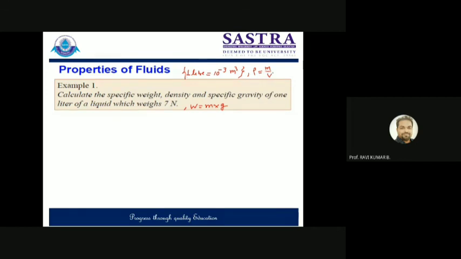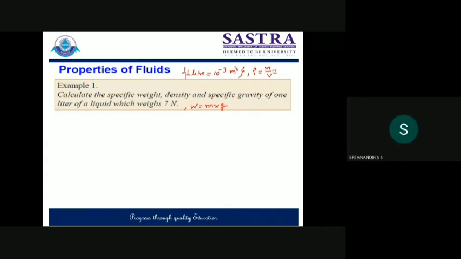So density is the ratio of mass of fluid divided by the volume of fluid. I know the volume, which is given as 10 to the power minus 3 meter cube, but I don't know the mass. So mass of fluid can be calculated from the weight. Weight is given, m into g. So I can find out the mass from here: weight divided by the acceleration due to gravity. That value is fixed, right? 9.81. So you can divide 7 by 9.81, get the mass value, and put the mass value over here in this formula and tell me the value of density.